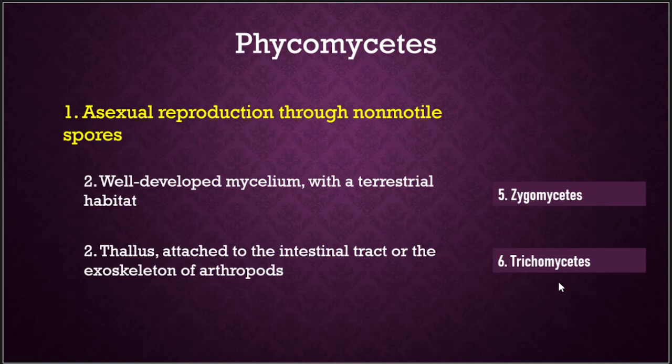Further, the six classes of the Phycomycetes, which are cenocytic and aseptate, can be classified based on asexual reproduction.